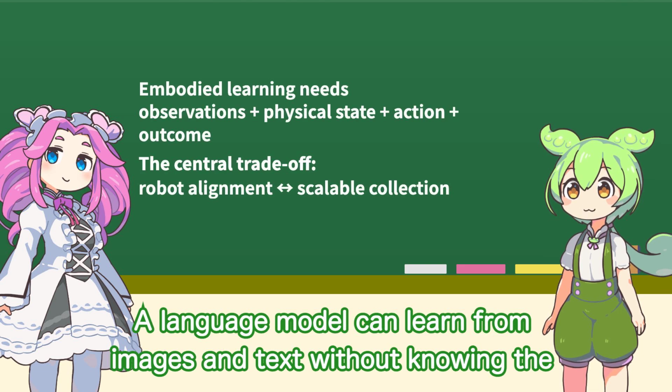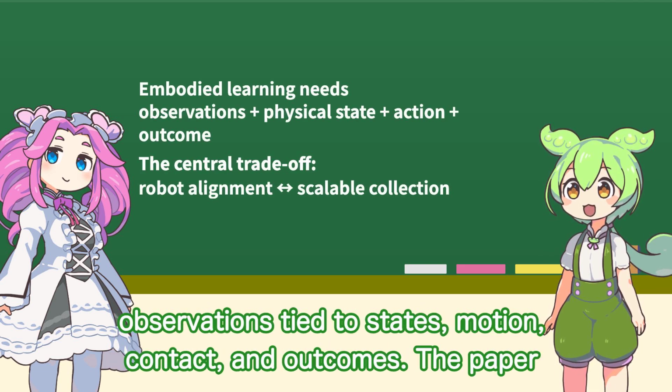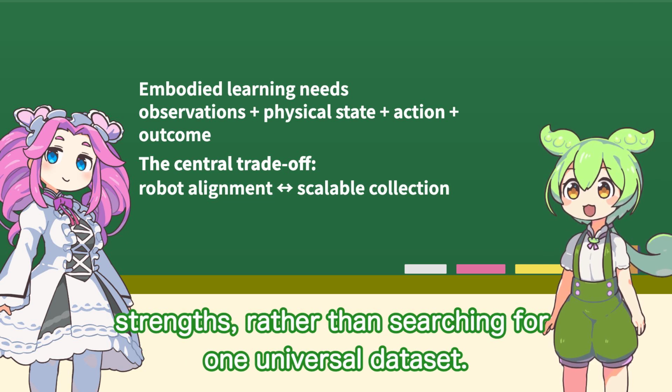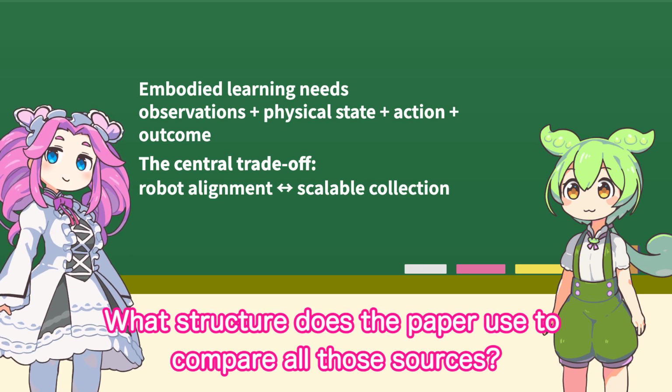A language model can learn from images and text without knowing the physical consequences of an action. An embodied model needs observations tied to states, motion, and contact. The paper therefore treats embodied data as a family of sources with different strengths. What structure does the paper use to compare all those sources?